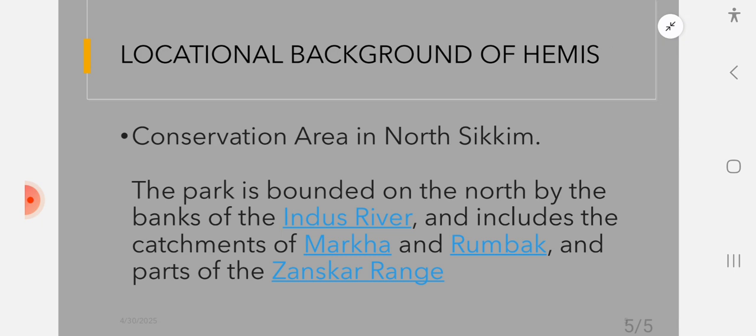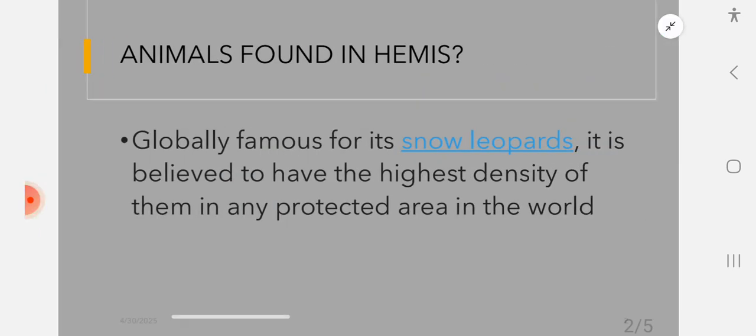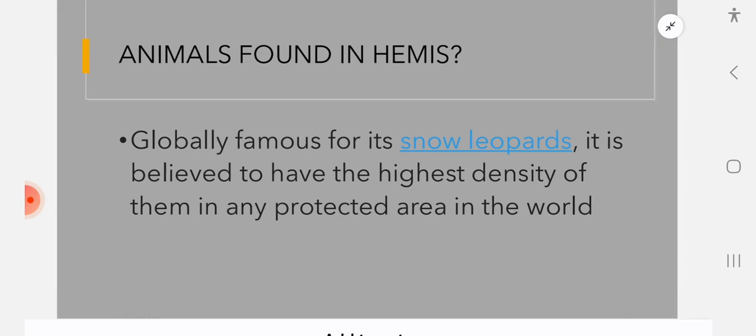So let us revise. First of all, Hemis National Park is a high elevation national park in Leh Ladakh district, approximately 50 kilometers from Leh. Next, it is famous for snow leopards, as I already told you. You can create an image in your brain that snow leopards are the group of the Panthera family found in Hemis National Park, and it is believed that they have the highest density in any protected area in the world.